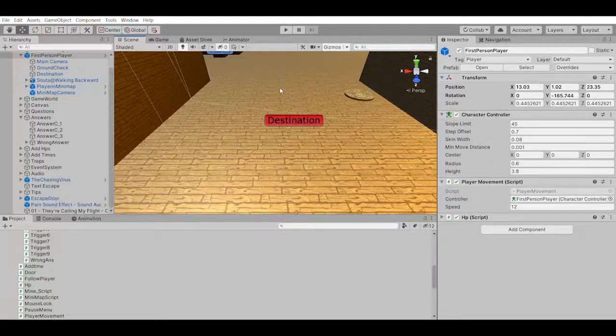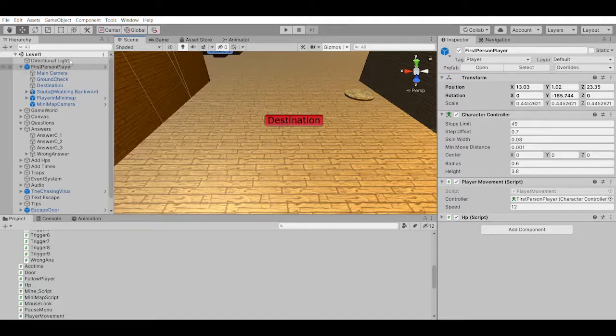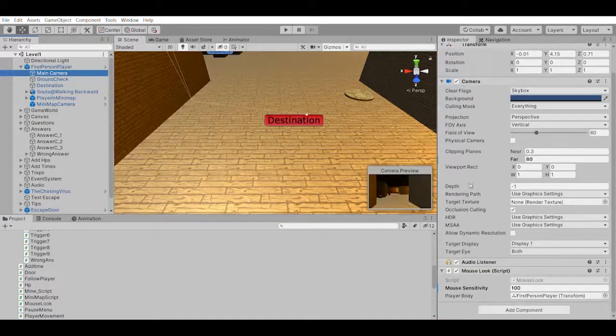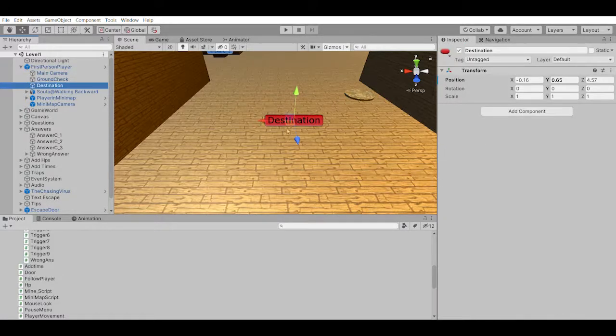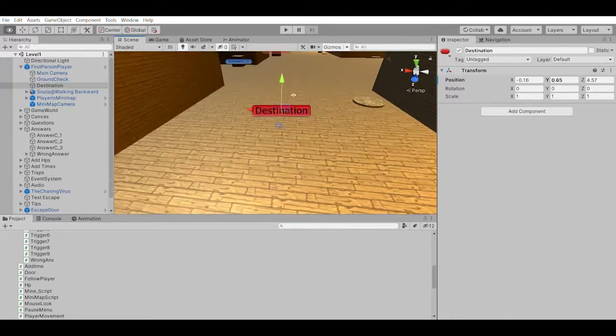Now I will show you some of the development of this game. First of all, the first person player includes the player movement script to help the player move around the environment using WASD. After that, inside the main camera we have the mouse look script, which lets the player control the view using the mouse. After that is the destination, which is used when the player picks up the answer box. When the mouse is left clicked, the answer box position will appear at this destination position.